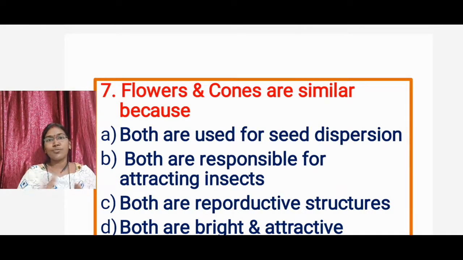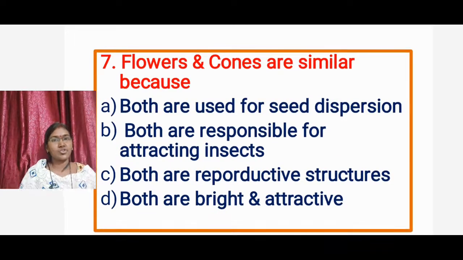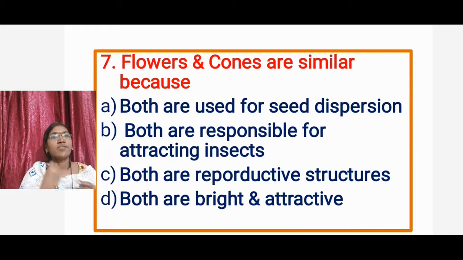Okay, then the 7th question. In gymnosperms there are no flowers and no fruits, but instead of flowers, flower-like structures are present in gymnosperms. They are cones or strobili. This question is about flowers and cones. Both flowers and cones are similar. What is the reason behind that?